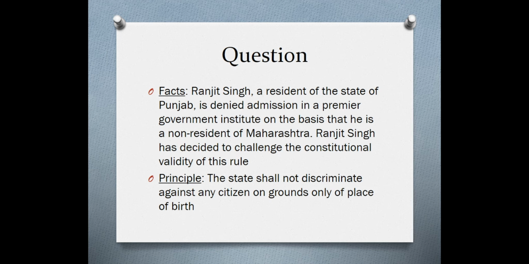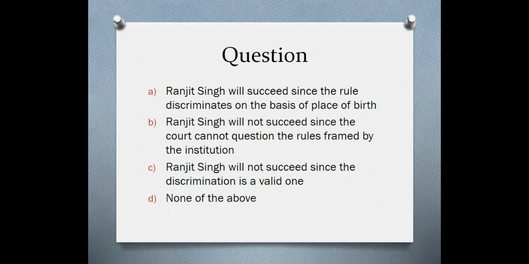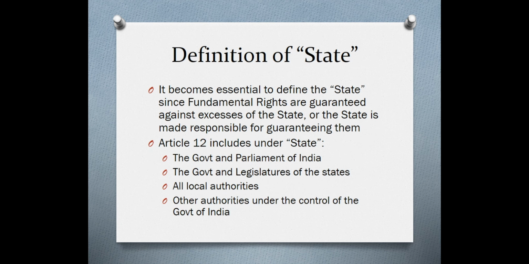Okay, there may be other grounds upon which the state may discriminate, but on grounds of place of birth, the state may not discriminate. Now, in this case, Ranjit Singh is basically discriminated against on grounds of his place of residency, not so much on his place of birth. Okay, thus the answer in this case will be C. Ranjit Singh will not succeed since the discrimination is a valid one. Okay, so this is the kind of question you can expect.